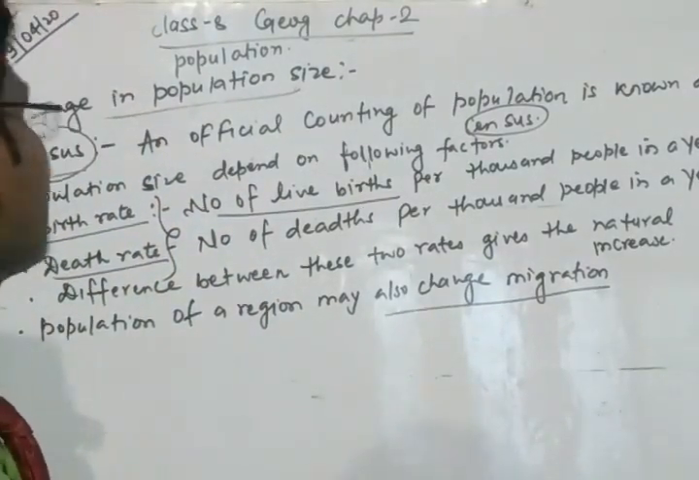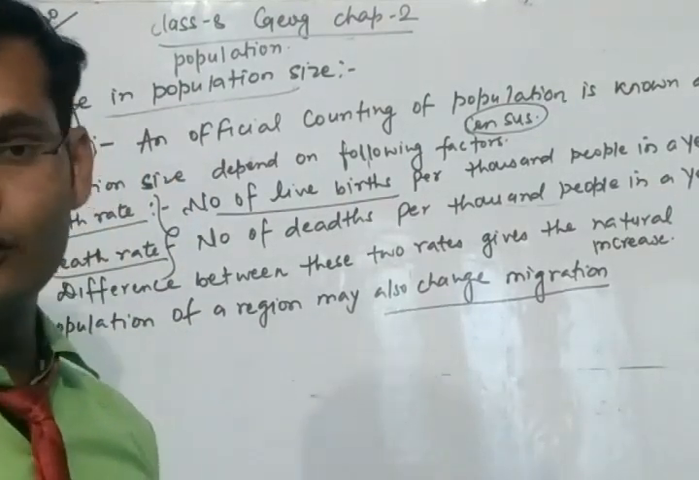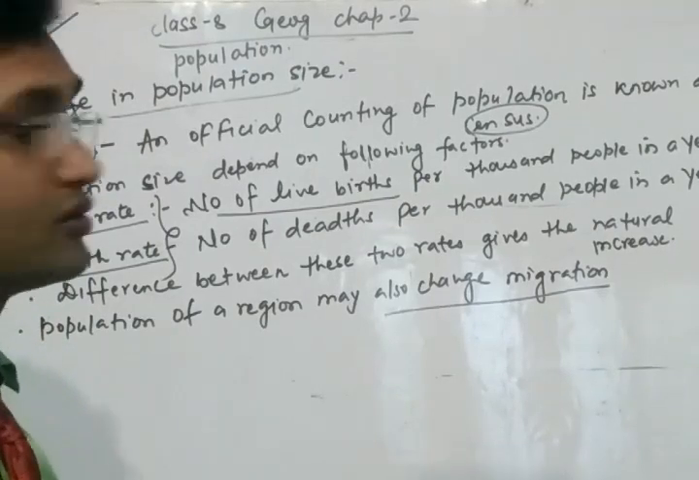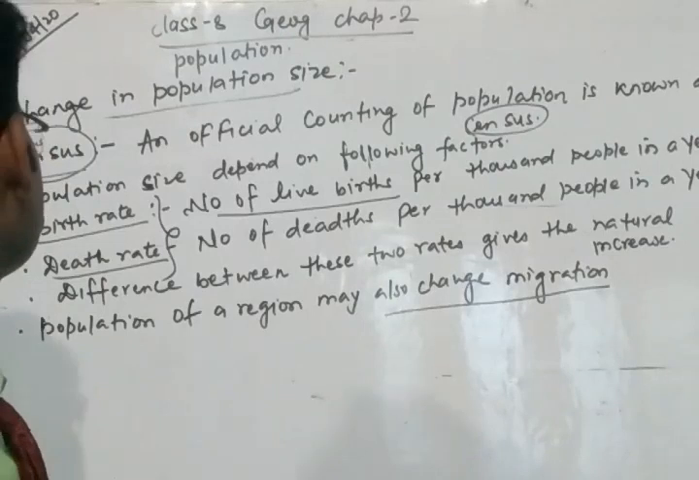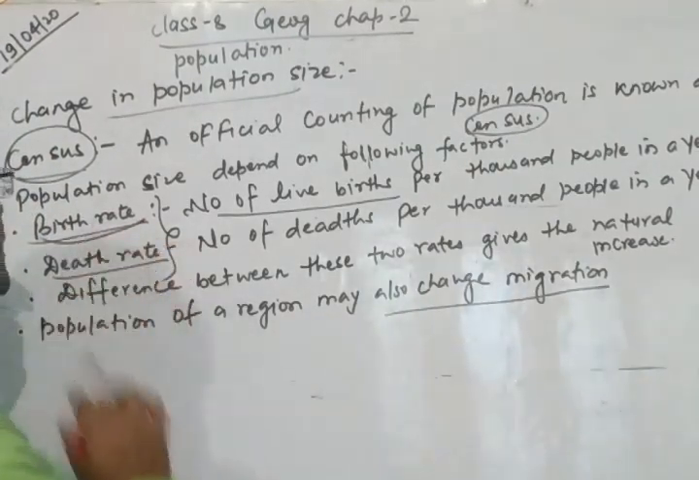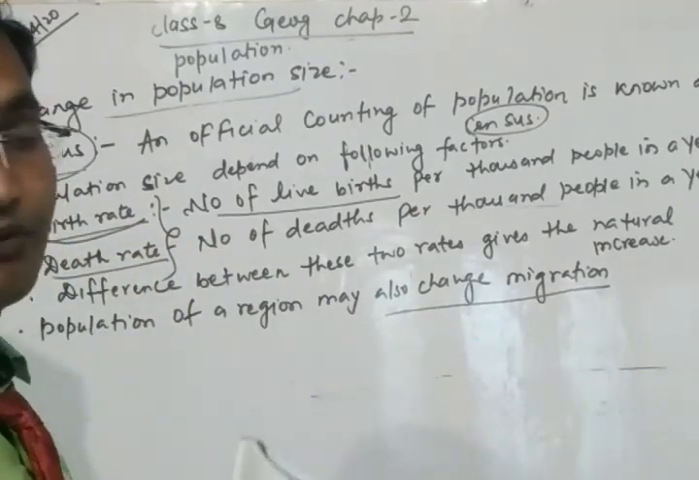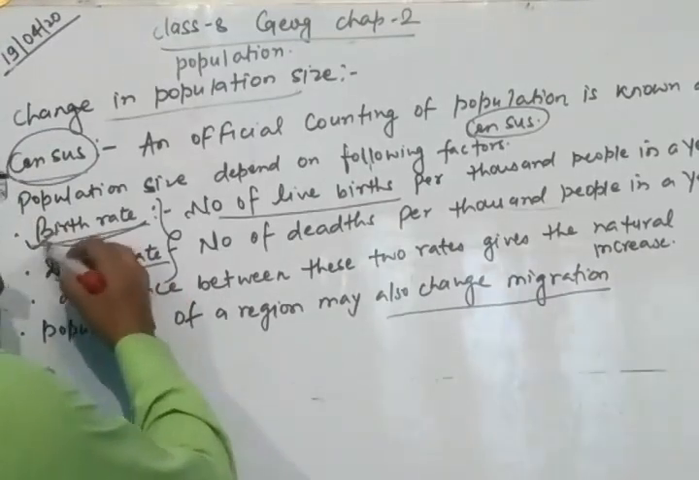According to the census of 2011, the population of India is about 124 crores. Now it will change, and next topic is population size depends upon different factors. What are the factors? First of all, birth rate.